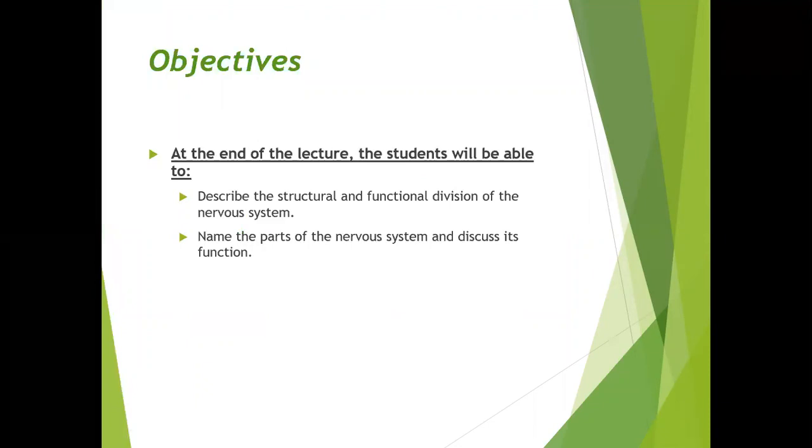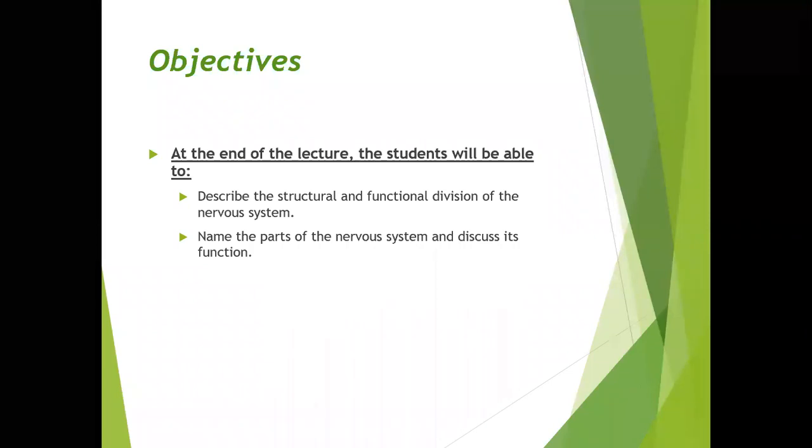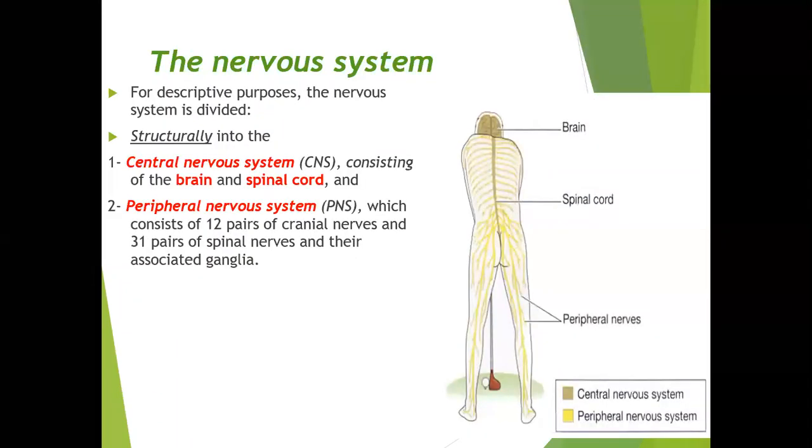So the objectives covered will be, one, at the end of this lecture, you will be able to describe the structural and functional divisions of the nervous system. And the second, you will be able to name the parts of the nervous system and discuss its functions. So these are the two objectives which we will try to fulfill.